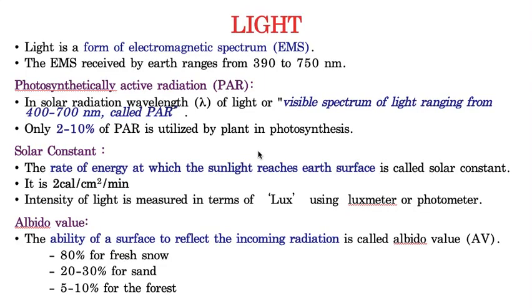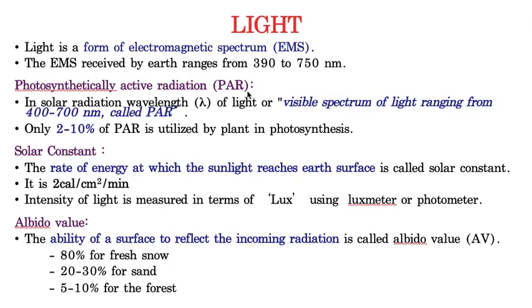Hello students, let's take the next abiotic factor of ecology, that is light. Light is a form of electromagnetic radiation. The electromagnetic radiation received by the earth ranges from 390 to 750 nanometers, out of which the visible spectrum ranges from 400 to 700 nanometers. This visible spectrum of light, ranging from 400 to 700 nanometers, is called photosynthetically active radiation, which is simply called PAR.